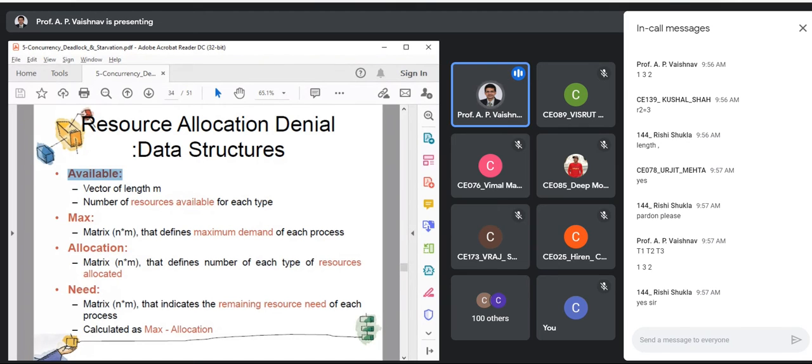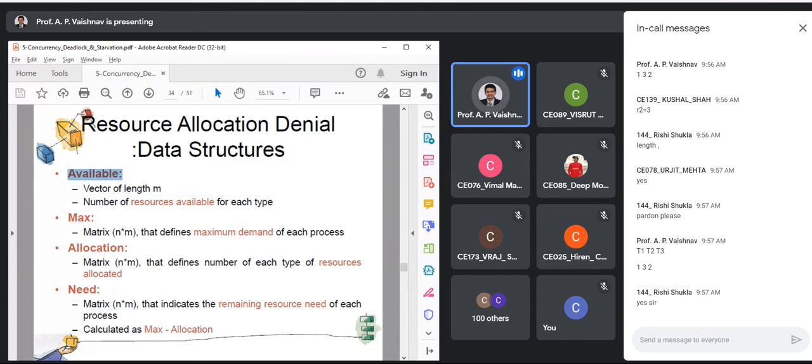Next, we have a matrix that is called Max. What does Max define? As I told you earlier, this algorithm requires that every process has to declare its maximum requirement in advance. Yes, it is difficult to estimate, but you can use some estimation algorithm. Again, one more algorithm has to be used, and using that, the process can estimate how many resources it will require. If we go with that assumption, then every process knows its maximum requirement.